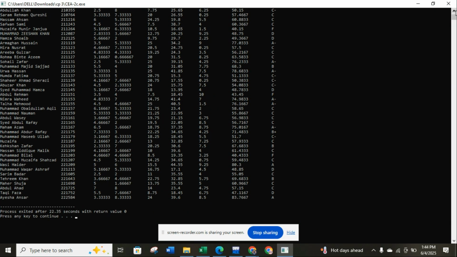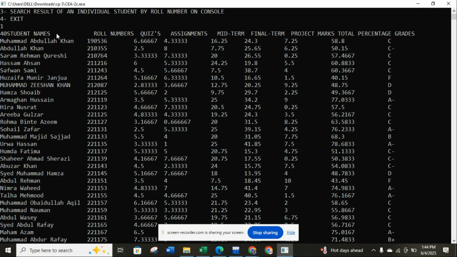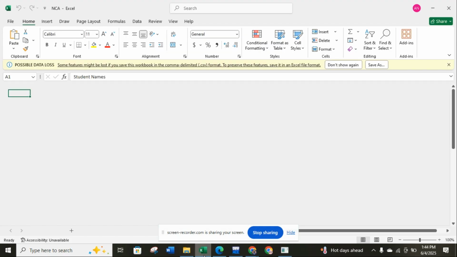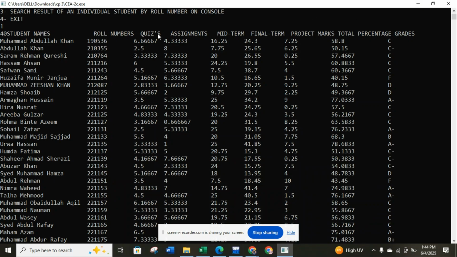Okay, let me zoom in on any student. You can see Muhammad Abdullah Khan here. He got 10 marks in the first quiz, 6, 7. These are the marks, and this is the average of all the quizzes. All the assignment is this, and midterm is this, final is this, project is this. Total marks is 58.8. He gets a C grade. Why does he get a C grade?